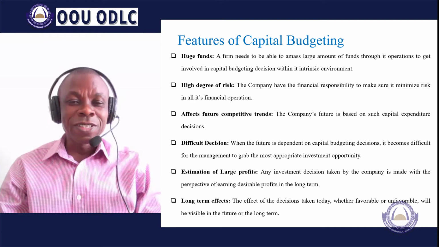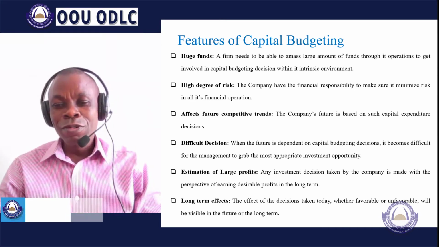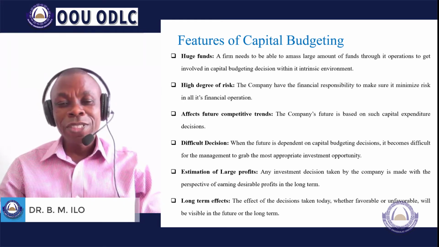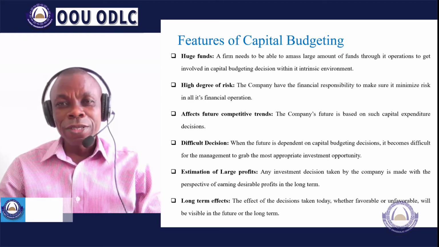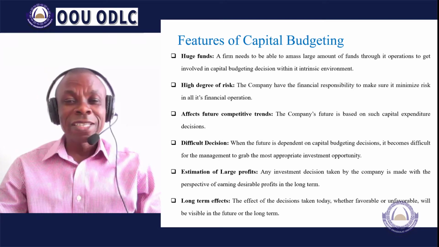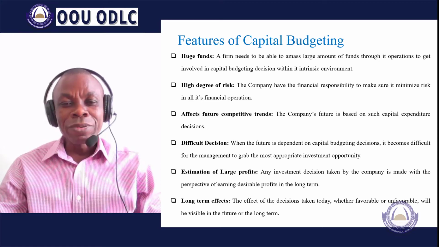Estimating large profits. Of course, when we talk about estimation of large profits, we are talking about huge returns that will accrue to the firm almost into perpetuity. The firms that are quoted on the Nigerian Stock Exchange today, some of them date back to pre-independence Nigeria. We all know about the case of Lever Brothers, the Cabri.